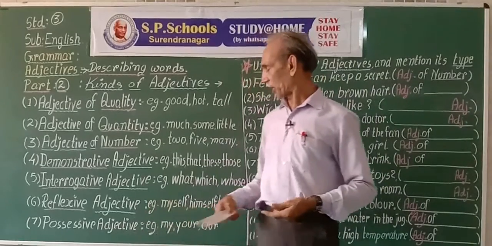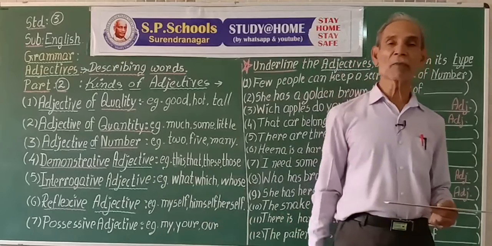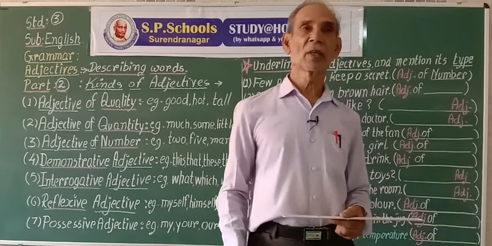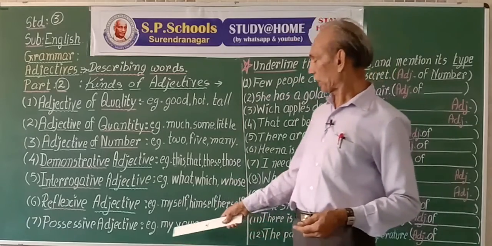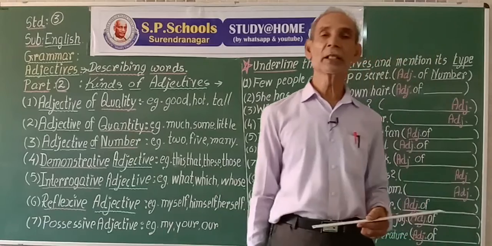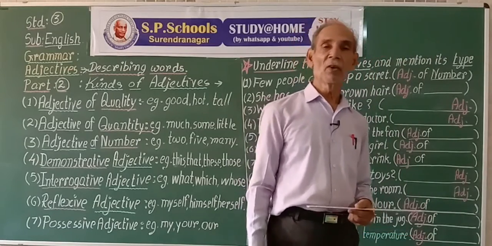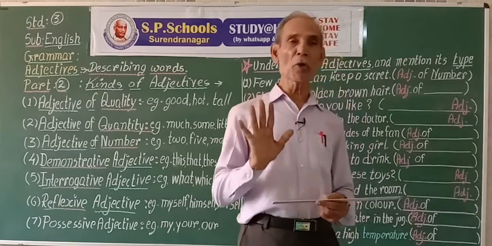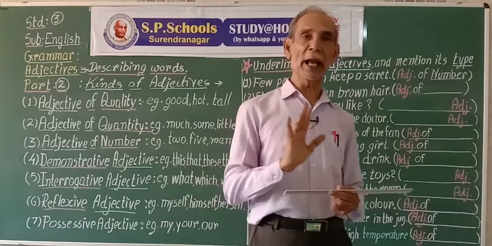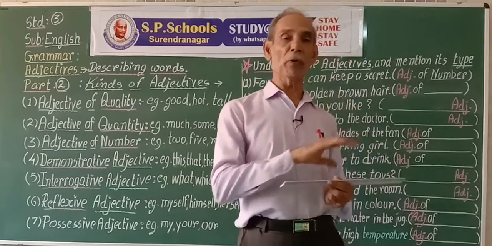Then possessive adjectives. These possessive adjectives are followed by nouns. When these possessive adjectives like my, your, our, his, their, its, when they are not followed by nouns, they are considered as possessive pronouns.